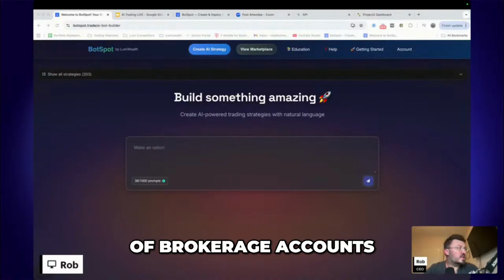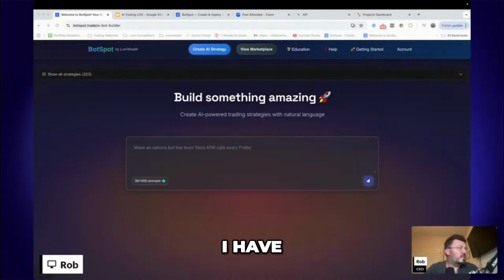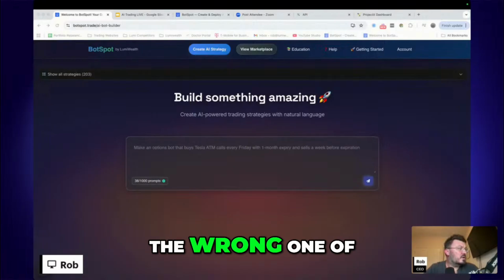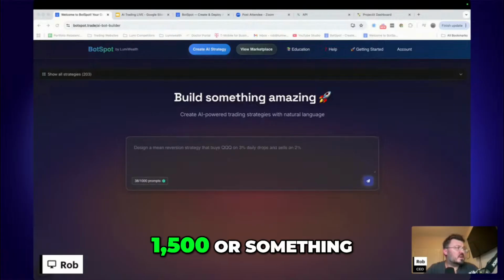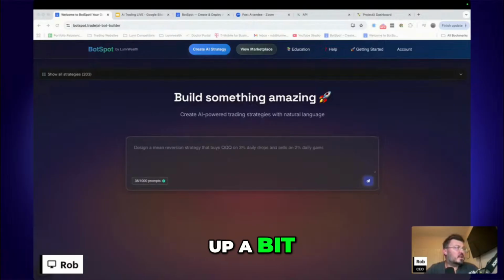So I have a couple of brokerage accounts. I have two here. Oh, I think this is the wrong one. One of them is supposed to have 5,000. The other one's supposed to have, I think, closer to like 1,500 or something. So I screwed that up a bit. I don't know which one's which at this point.